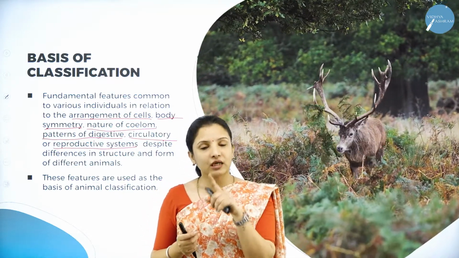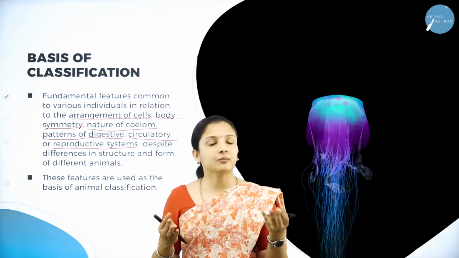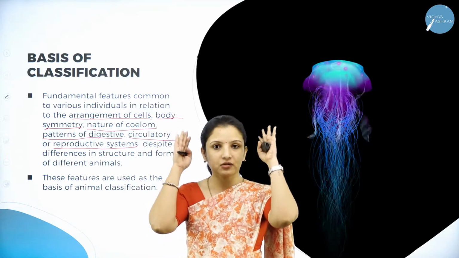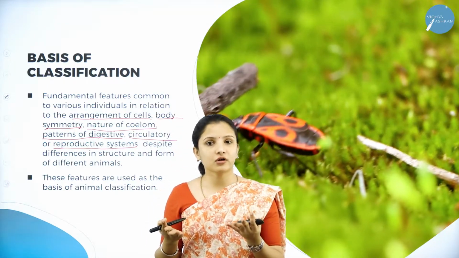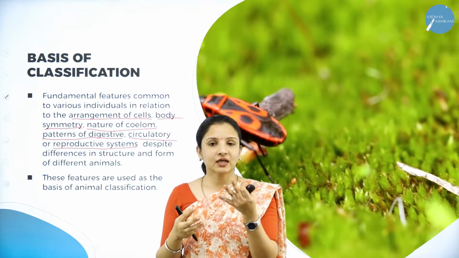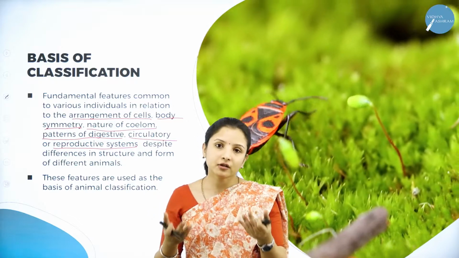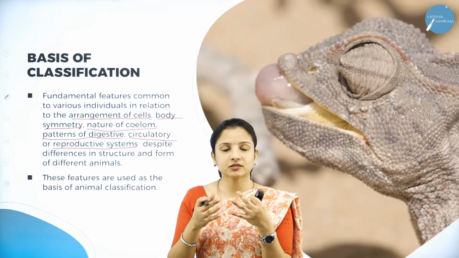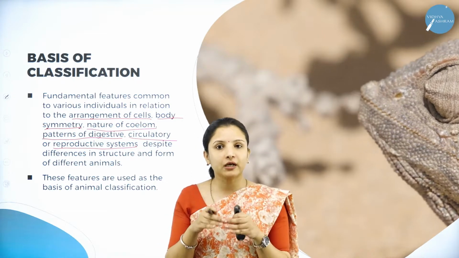So deer, some of the deers, they have spots on their body, right? Some do not have spots. Some have antlers, which is nothing but the horn. So some of the deers have antlers or the horns. Some do not have the horns. Some will have a tuft of hair on their tail. Some will not have. So all these, though if you look at the structure, it is different. They look different, but still they have been grouped under one class.